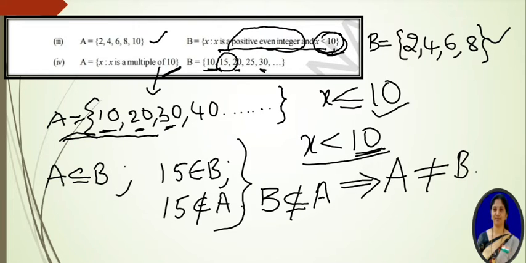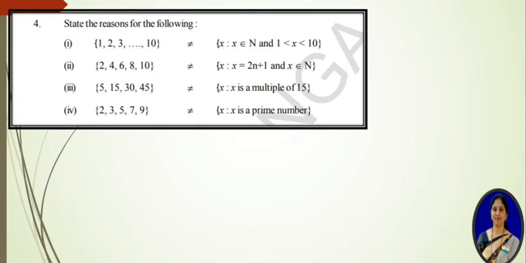When A is a subset of B and B is a subset of A, then only we can say that the two sets are equal. Here clearly B is not a subset of A, so A is not equal to B. Like this we have to give the explanation. And see the fourth problem.